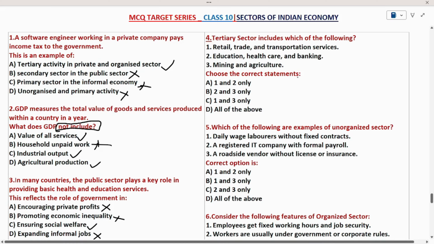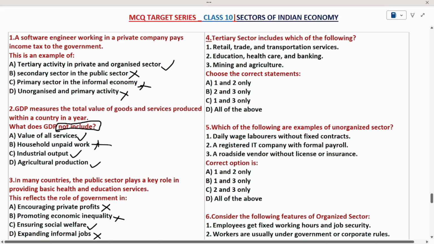See question number 4. Tertiary sector includes which of the following? We know that the tertiary sector is nothing but the service sector. In the service sector, retail, trade, transportation, software, education, health, banking, all come under the tertiary sector. We know that by the definition itself. So you can say any service which provides a service instead of producing goods, we can say this is the tertiary sector.